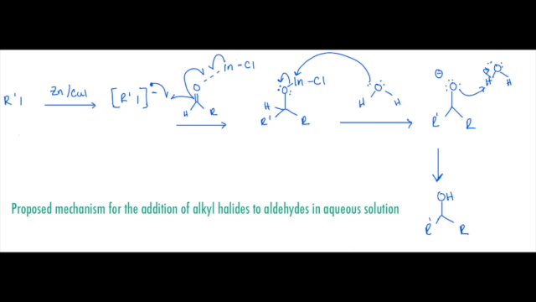The mechanism below is a proposed mechanism for the addition of an alkyl halide to an aldehyde in water. In this mechanism, copper acts as the transition metal catalyst to activate zinc and initiate radical formation. The zinc-copper couple will react with the alkyl iodide, labeled as R'(I) in the drawing, and a radical anion will be formed. This radical anion may then react with the aldehyde, in which one electron from the double bond between the carbonyl carbon and the oxygen will couple with the radical previously formed.